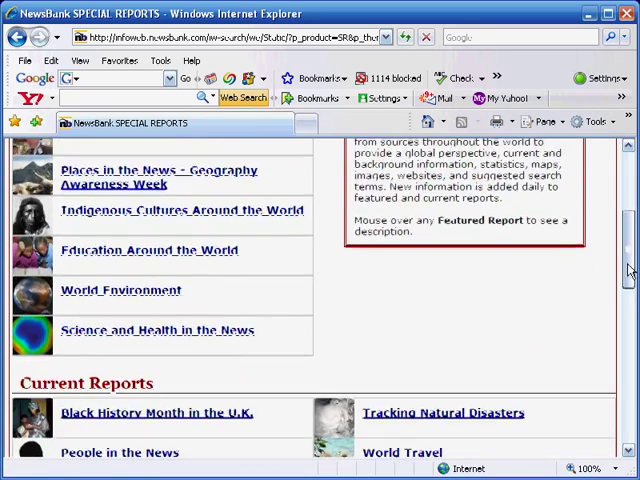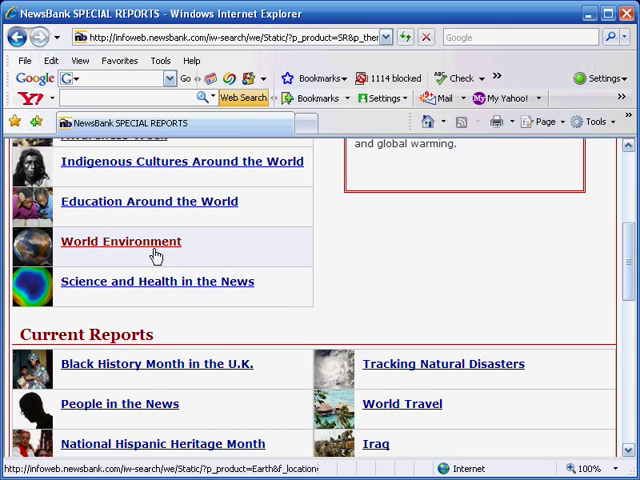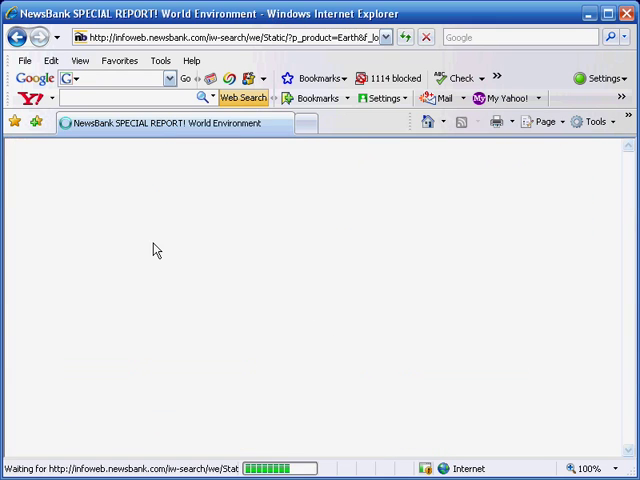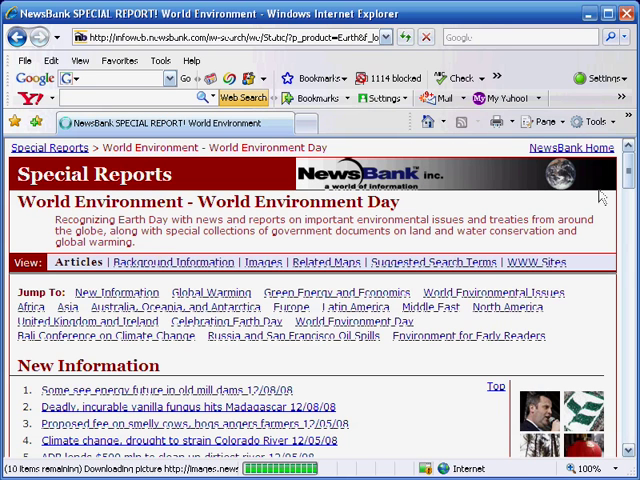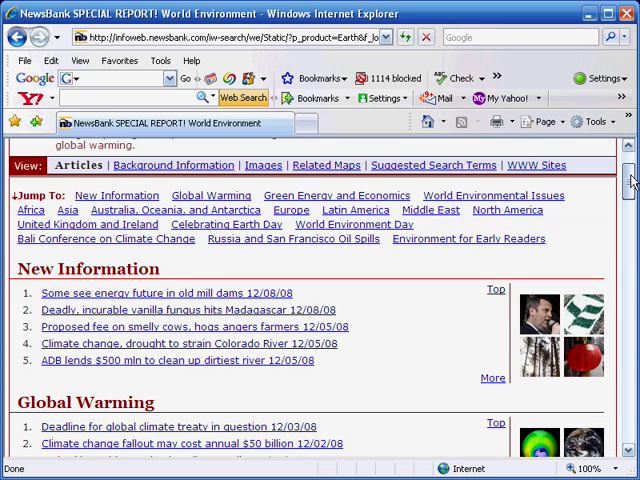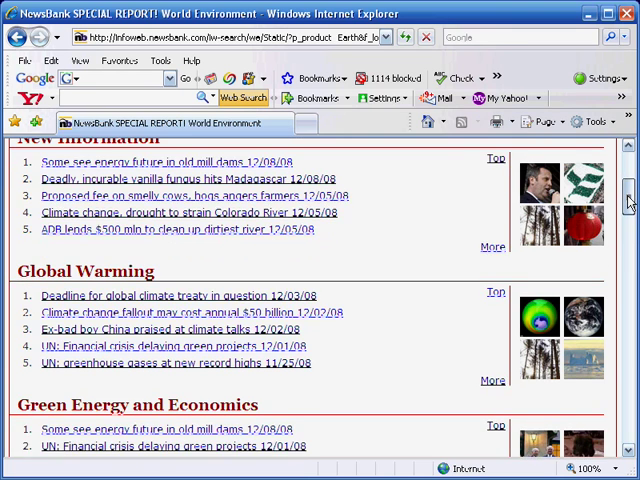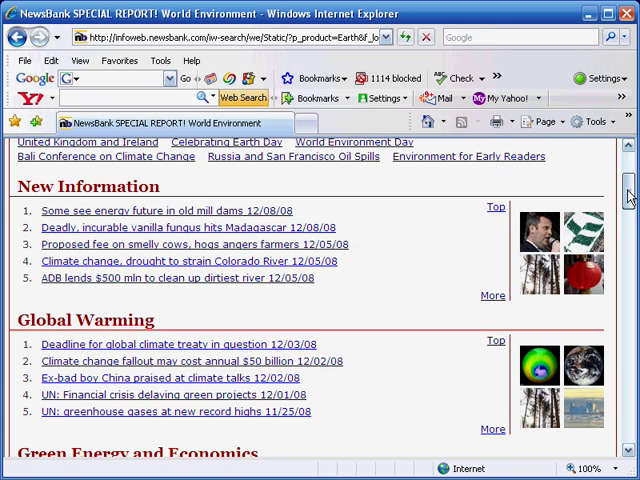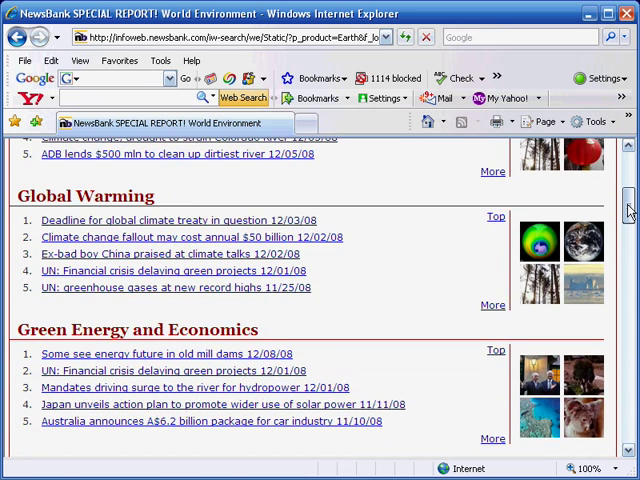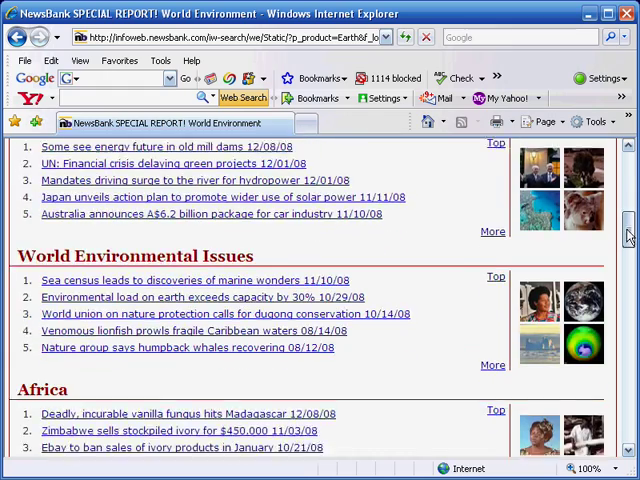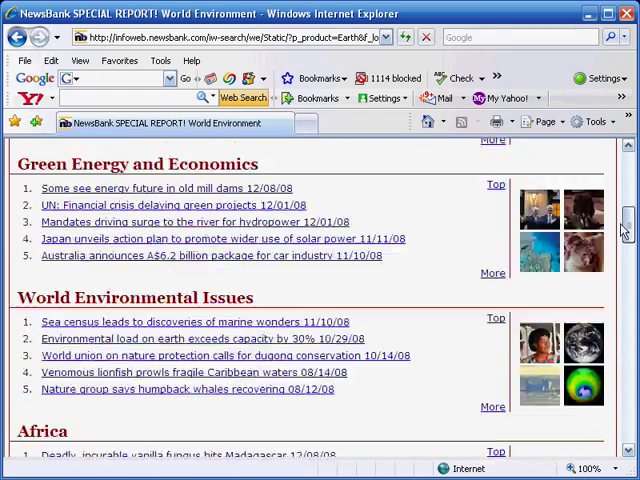So if we go to one of these special reports, let's say the environment, you'll see that you have available for you articles that it has listed and prioritized. It's breaking it down by subcategories, which is always a very good thing. If you're looking for a topic, you don't want a broad topic like the environment for your research paper. You'll want something more specific, and it's broken the topic of the environment down into various aspects: global warming, green energy, world issues, and so forth.